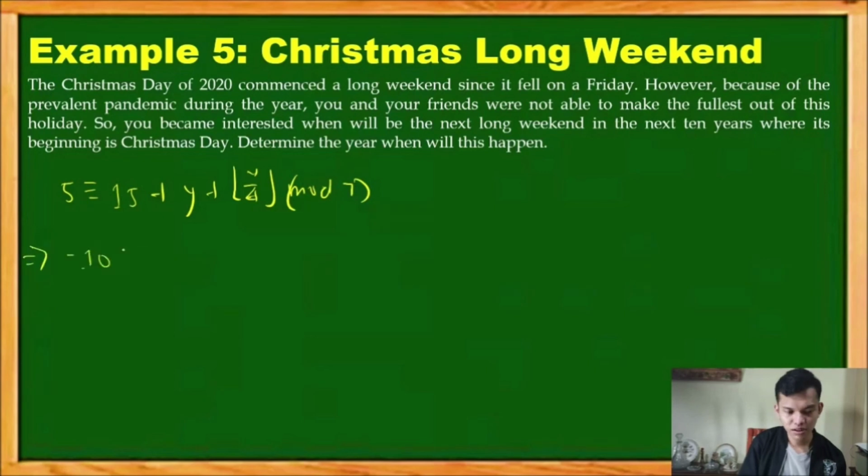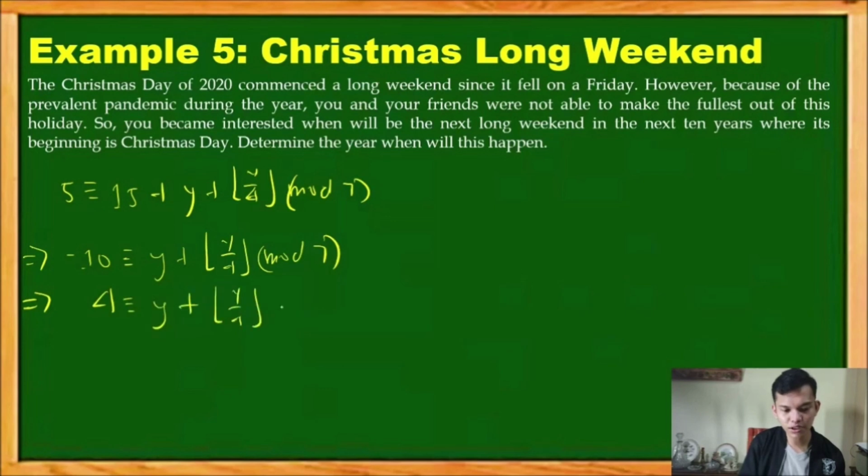Which entails that negative 10 is linearly congruent to y plus the floor of y over 4 mod 7. Which is just equivalent to 4 is linearly congruent to y plus floor of y over 4 mod 7.